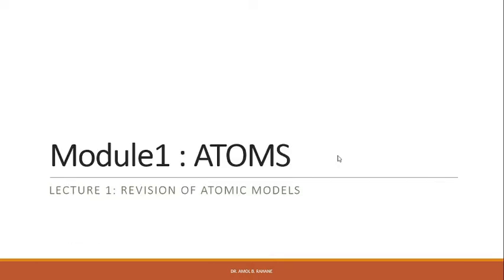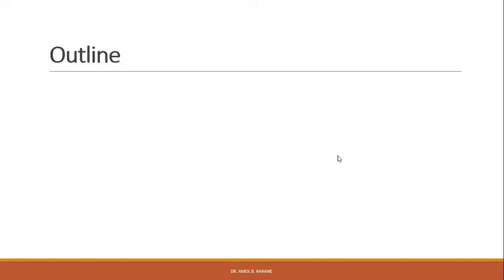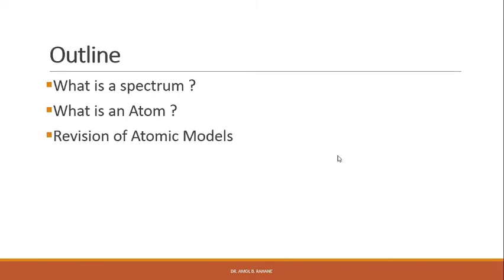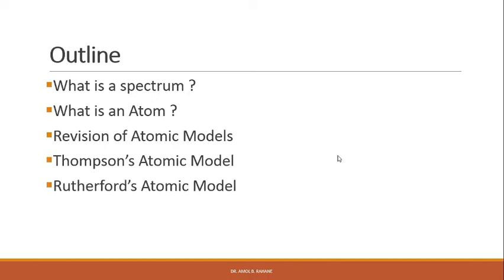So, we will start our first lecture from our very first module, atoms. In today's lecture, we will study the revision of atomic models. The outline of my talk is: what is meant by spectrum, what is an atom, and revision of atomic models. We will study Thomson's atomic model, Rutherford's atomic model and Bohr's atomic model. We will also summarize today's lecture at the end.